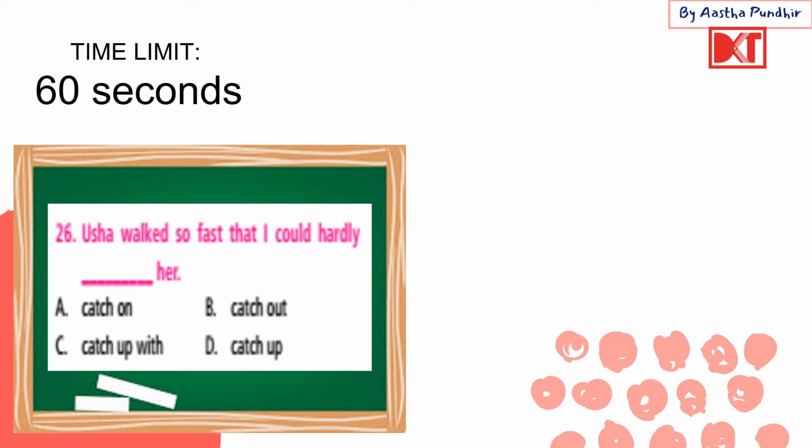Alright, next up we have: Usha walked so fast that I could hardly dash her. Catch on her, catch out her, catch up with her, or catch up her. Here the correct answer is catch up with her, C. Why catch up with her?